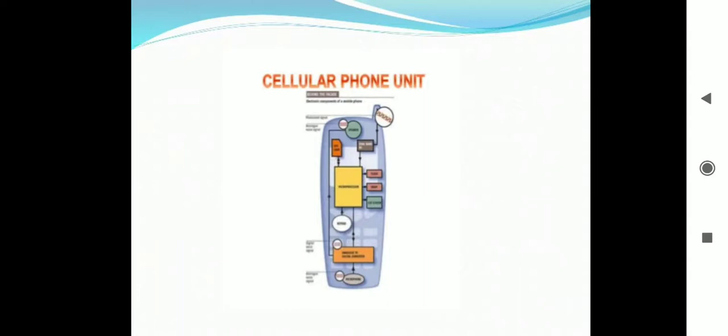Now the question comes to our mind, what does mobile phone mean? A mobile phone is a wireless handheld device that allows users to make and receive calls and to send text messages, among other features. The earlier generation of mobile phones could only make and receive calls.